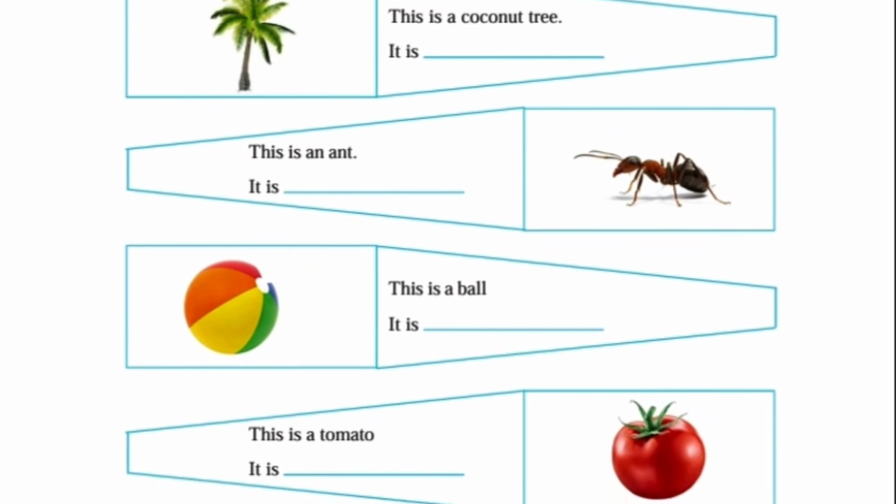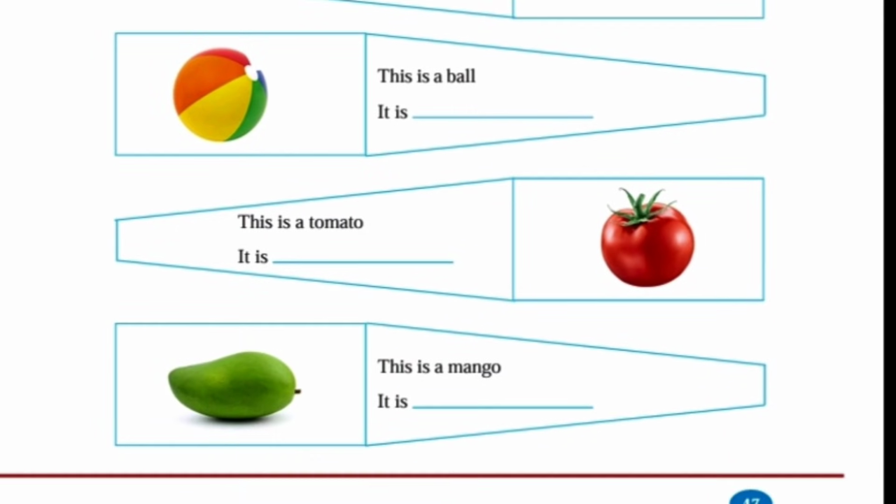Next, this is a ball, it is round. This is a tomato, it is red. This is a mango, it is green.